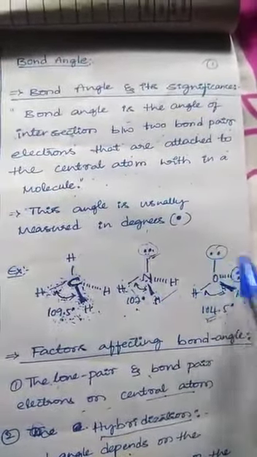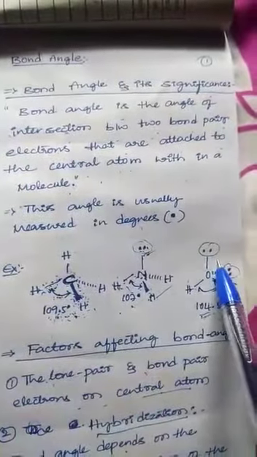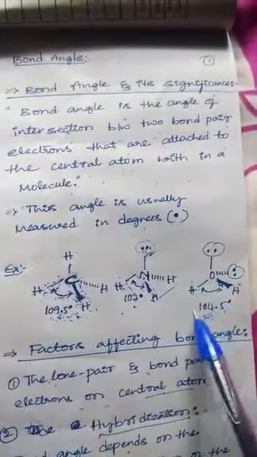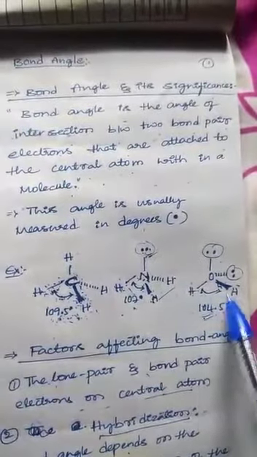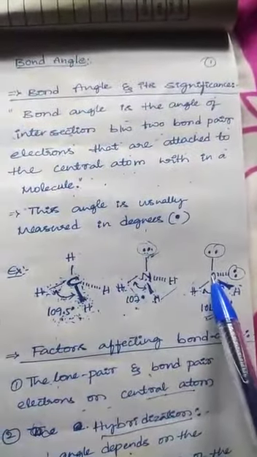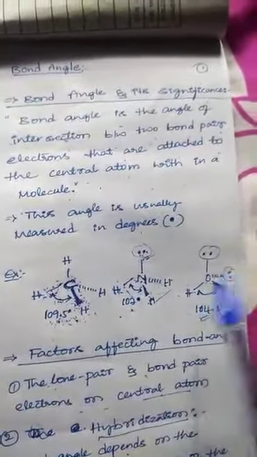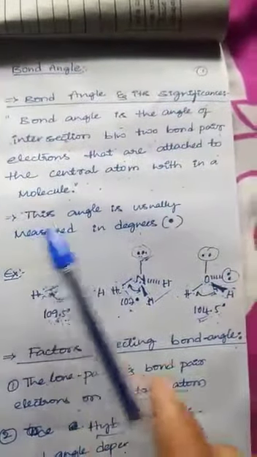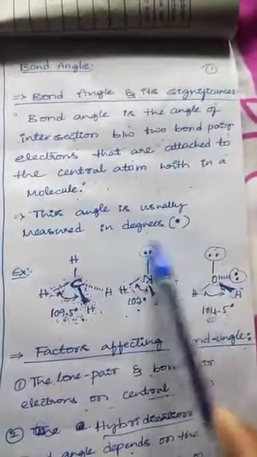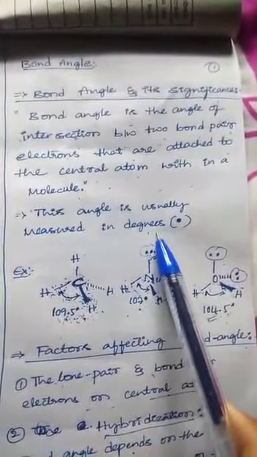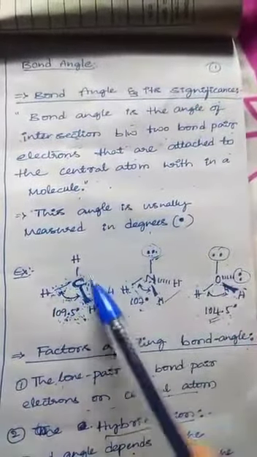So we are not going to measure the bond angle between lone pairs of electrons, but between bond pairs of electrons attached to the central atom within a molecule. The bond angle is usually measured in degrees. This is the bond angle.